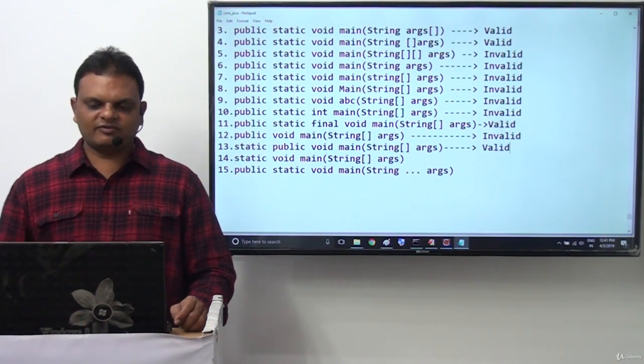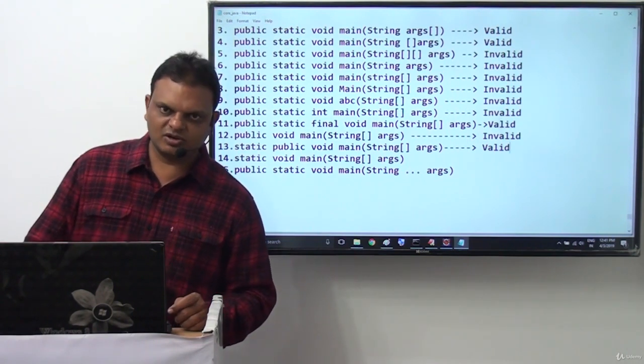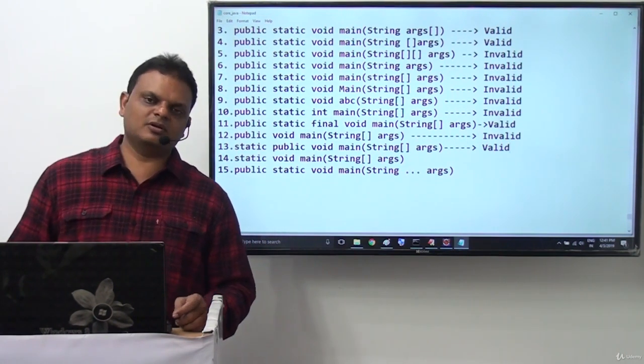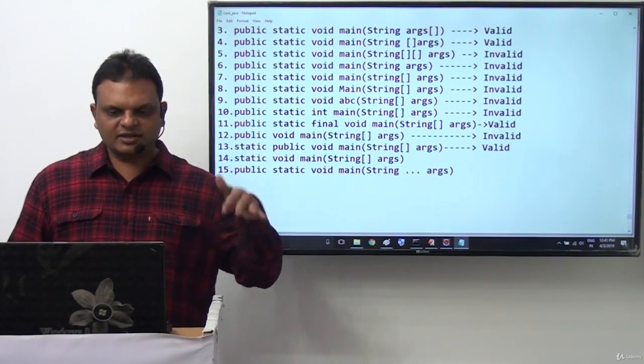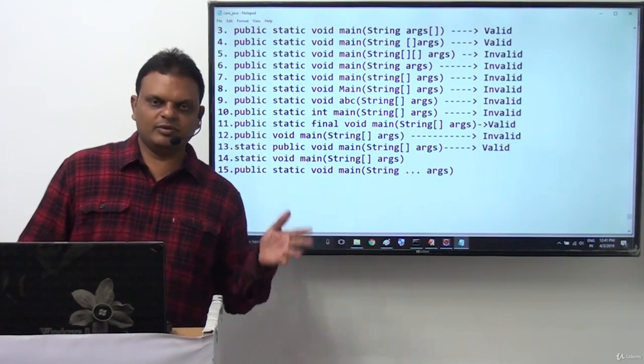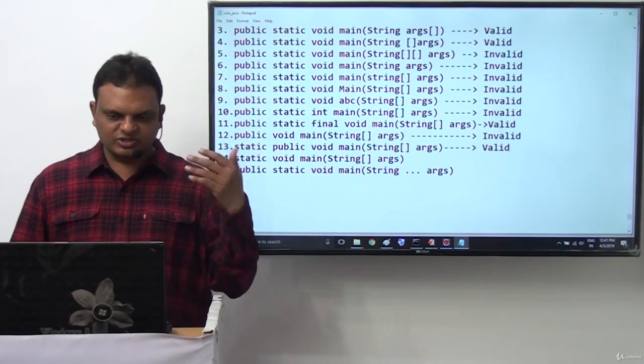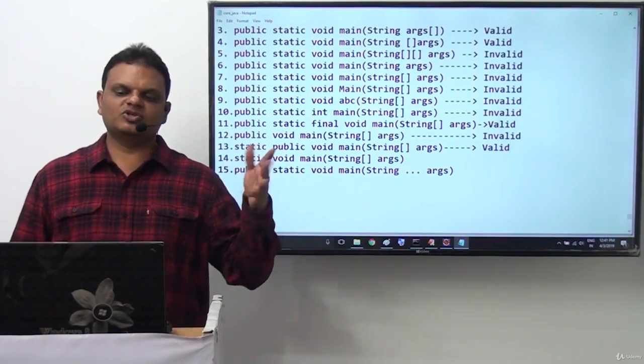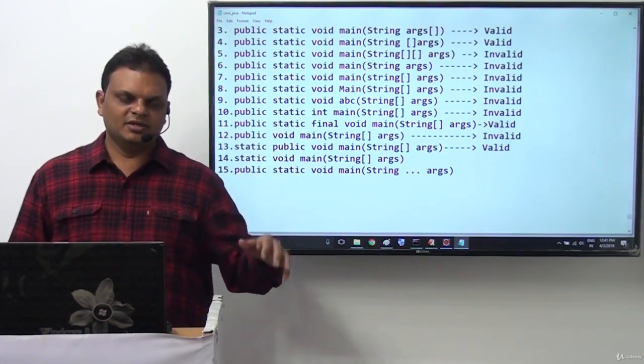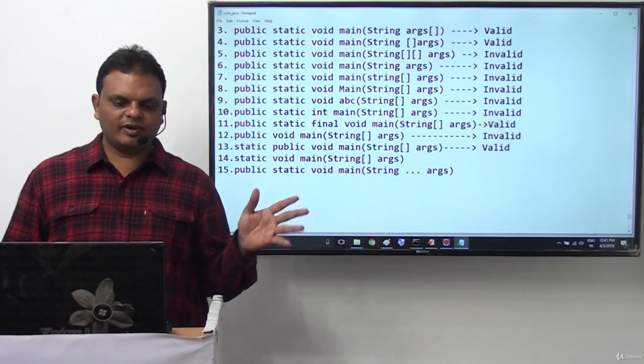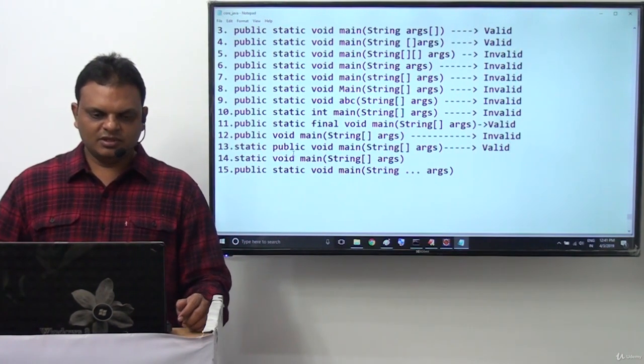So we need to check whether the main method is declared static or not, and whether the main method is declared public or not. That only we have to check. In which order they are provided is not required. Maybe public static or maybe static public, that depends totally on our requirement. In any order we are able to provide it. Okay sir, next one.